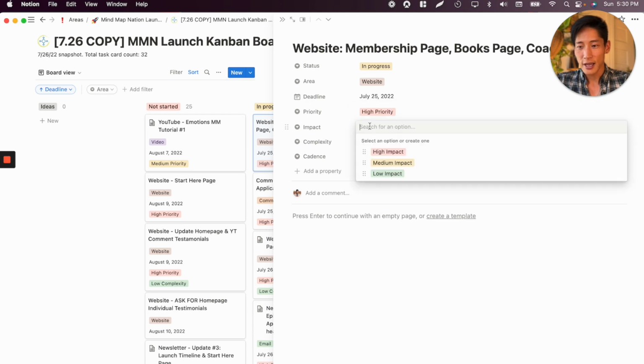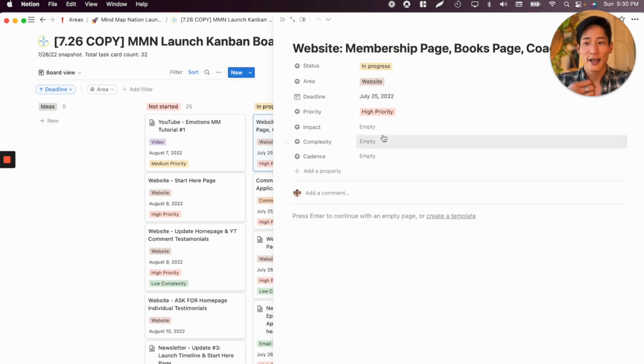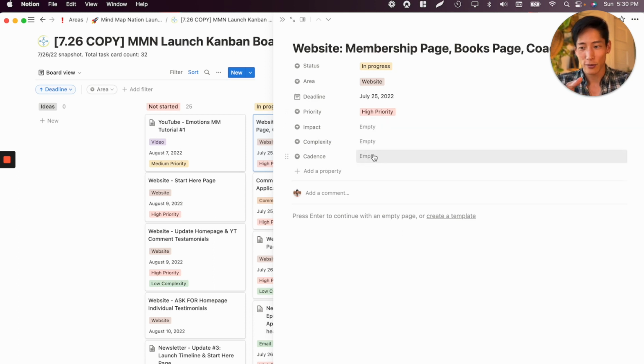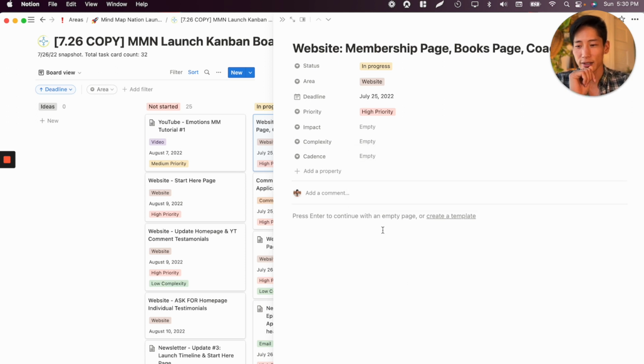Different ones. Impact, I barely use this, but sometimes I put this just to remind myself, hey, if this is a low complexity task, but it's going to be high impact, then maybe I should just prioritize that. Maybe it's high priority, right? And then cadence. I started using this later, so I'll go into this later, right?